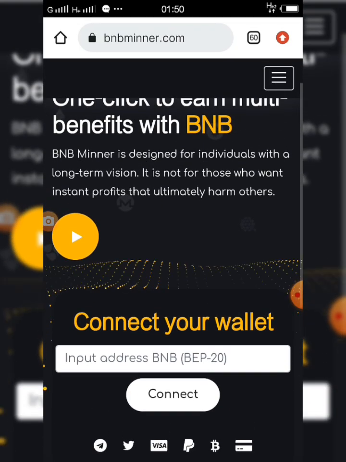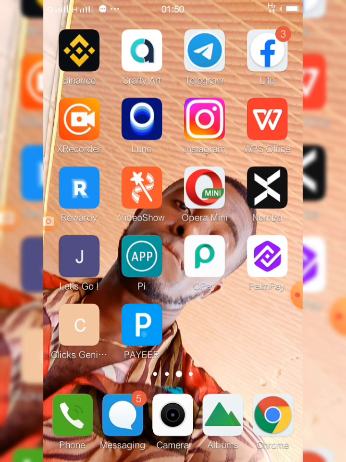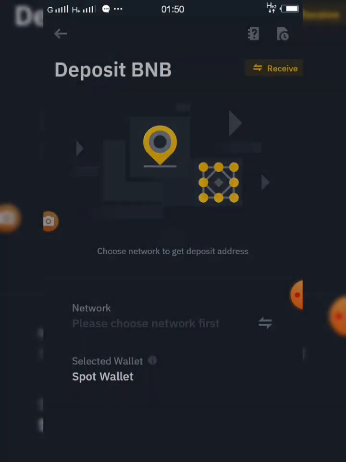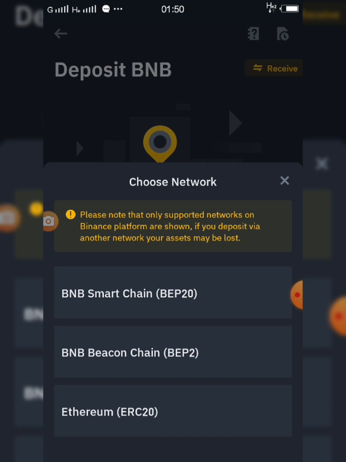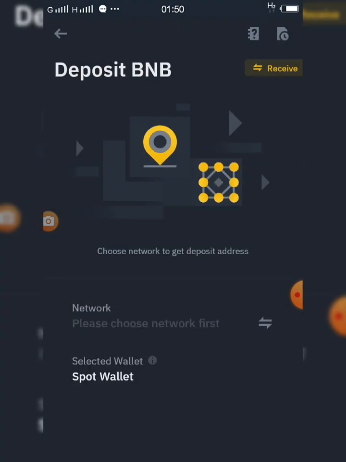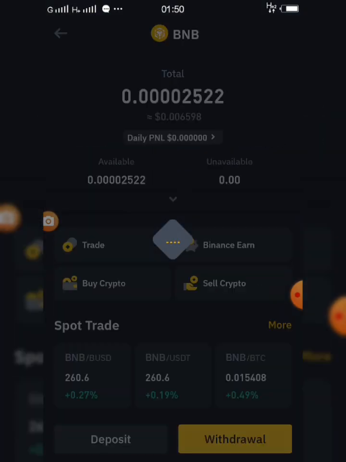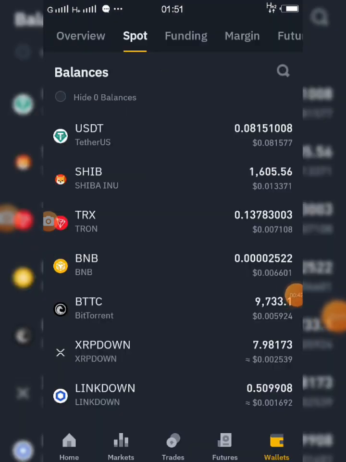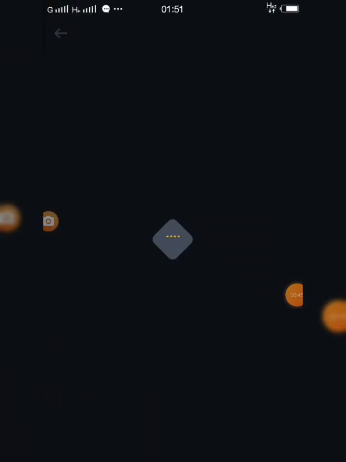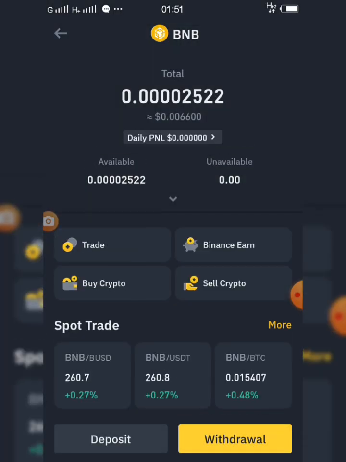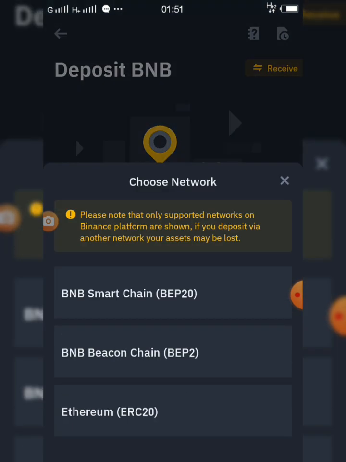So I'll just go straight to my wallet account. You can go to your wallet account, follow the process and do so. I will click on my Binance. So when I use my Binance, I will copy my address and paste it. Right now I'm opening my Binance here. Boom. I'll go straight and click on BNB. As I click on BNB, it's opening. So I'll now go ahead and click on deposit so that I will be able to copy my link.